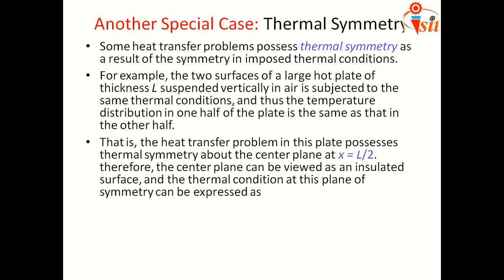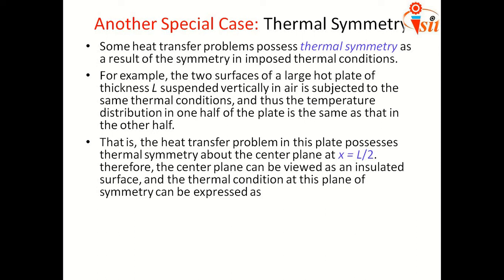That is, the heat transfer problem in this plate possesses thermal symmetry about the center plane. Hope you understand this. If the heated plate is suspended in the air, the center point is at a higher temperature than both sides, and that belongs to thermal symmetry.